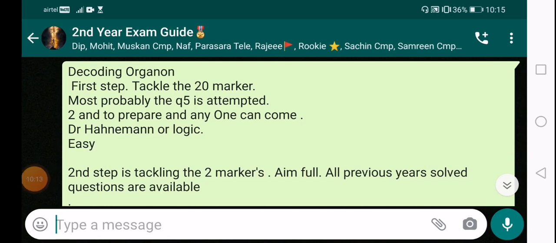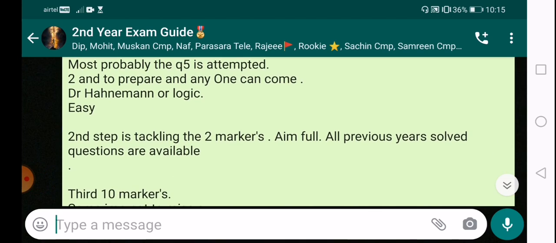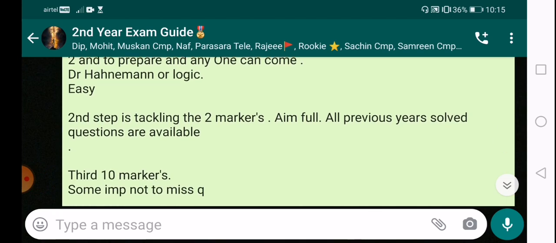Okay, so decoding Organon. First step is to tackle the 20 marker. Most probably, question number 5 is attempted. Two questions to be prepared from this, and one can come: Dr. Hahnemann's life history or logic, which is very easy. Second step is tackling the two markers. Aim full. All previous years' solved questions are available.